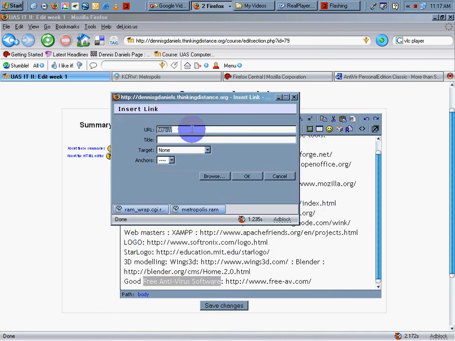The URL, Control V, paste that. I'm going to give it a title, which would be the rollover text. Great free antivirus software. Clickety click. Now I'm going to open this up in a new window. Hit the Enter key to select it. Looks good. I click OK.